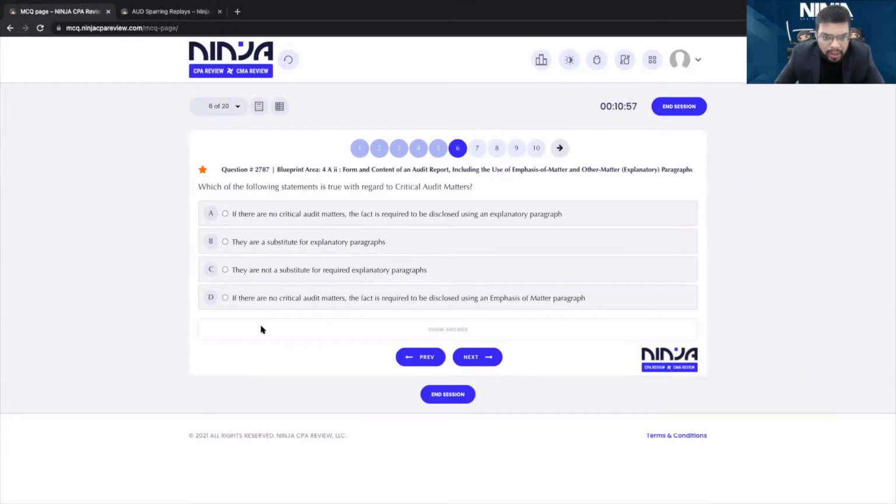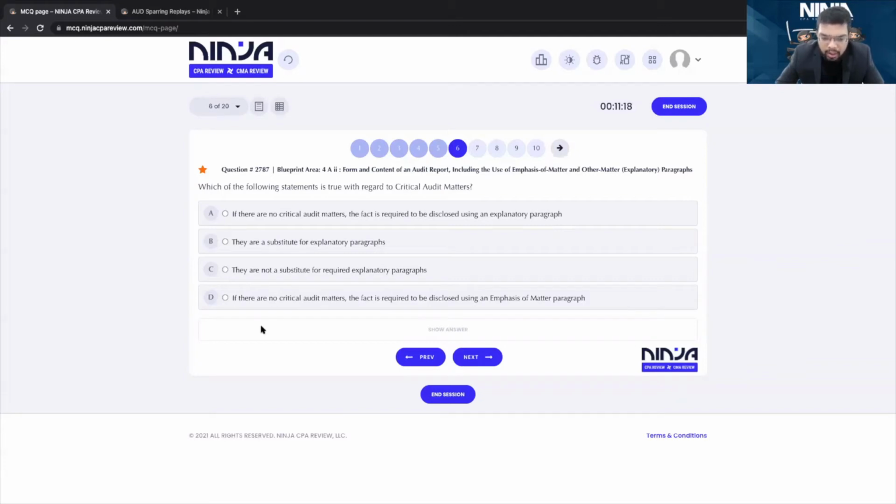Which of the following statements is true with regard to critical audit matters? If there are no critical audit matters, the fact is required to be disclosed using an explanatory paragraph. They are a substitute for an explanatory paragraph. They are not a substitute for required explanatory paragraphs.